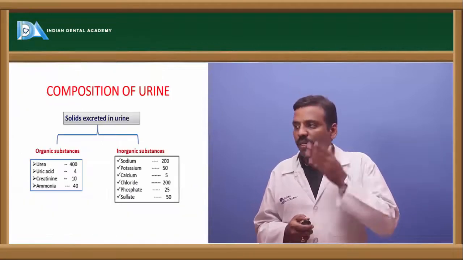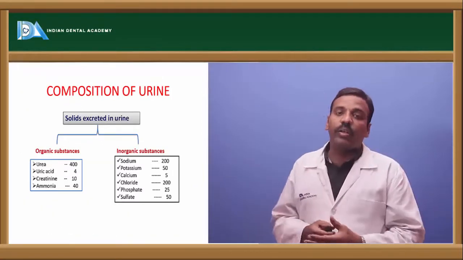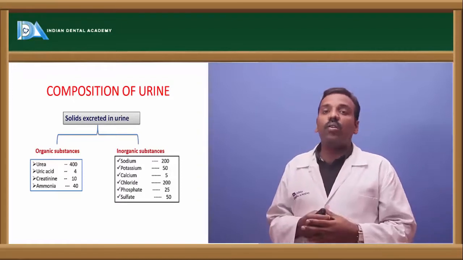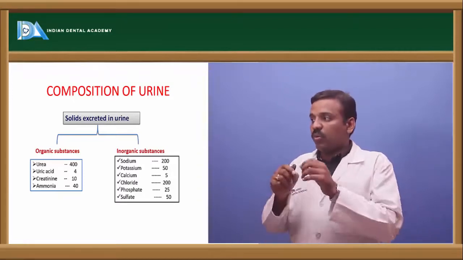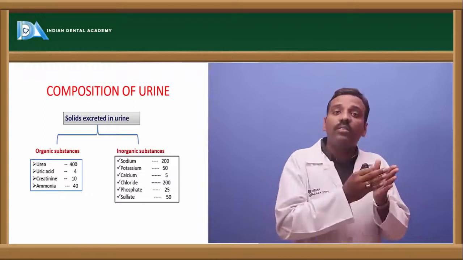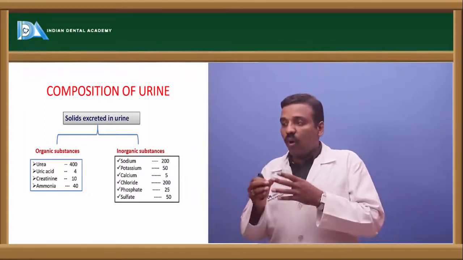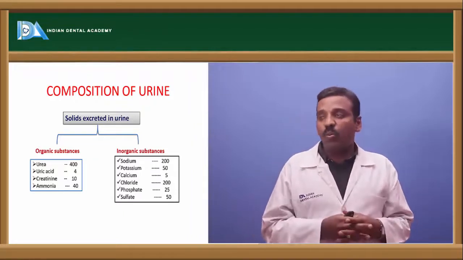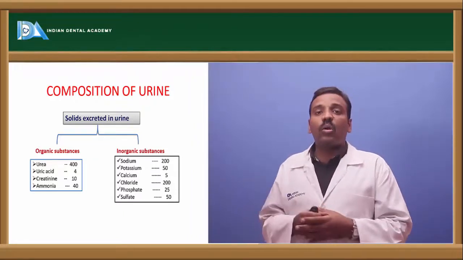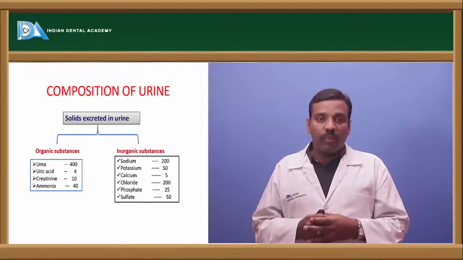Next, the composition of urine. It consists of water and solids. Water is about 92% and solid substances are about 8%.